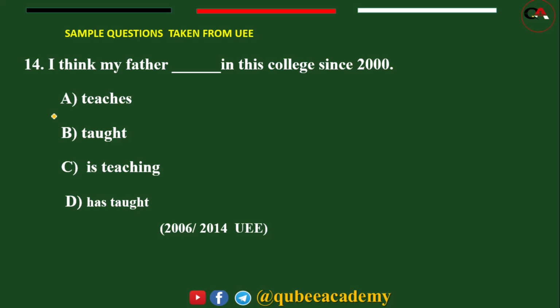Question number 14. I think my father blank space in this college since 2000.